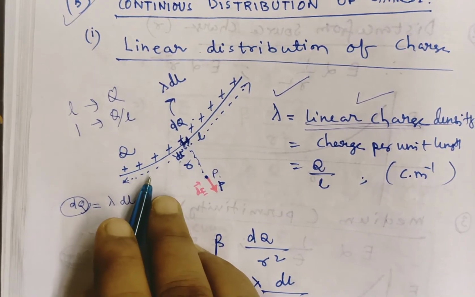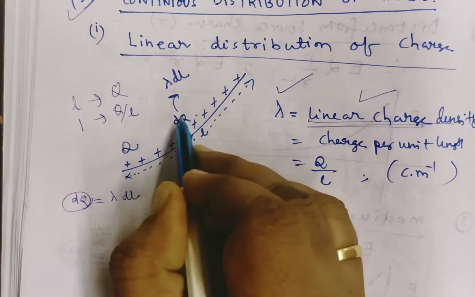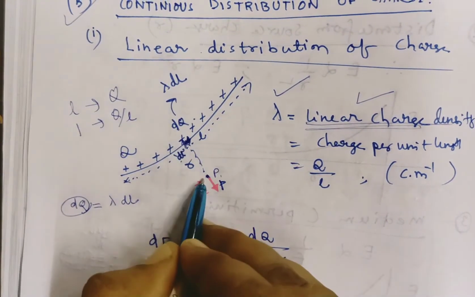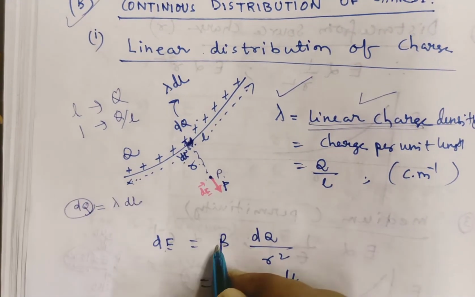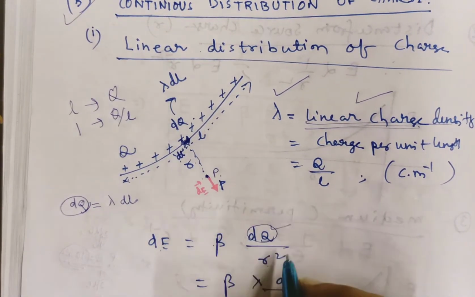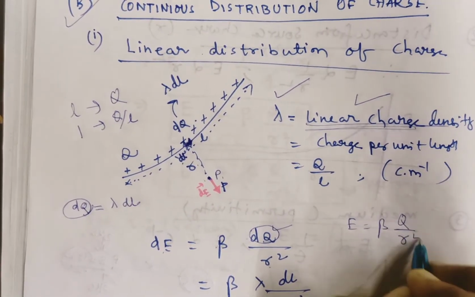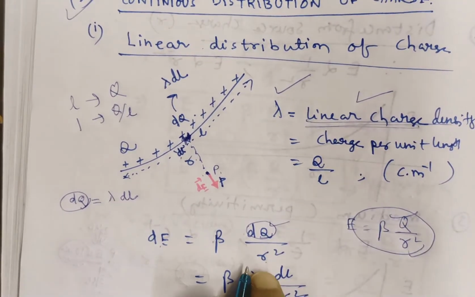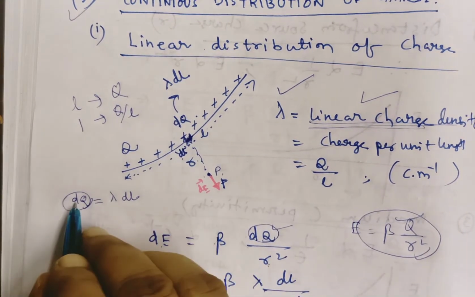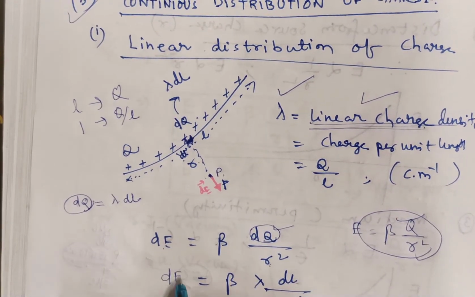While solving the problem, first you have to calculate the intensity due to the small charge distribution dq. So you assume that this is a point charge dq, and this is the distance r. What is the formula? Beta times the magnitude of the source charge, dq by r square. We have just derived this formula: intensity is equal to beta times magnitude of source charge by distance r square. Similarly here, the magnitude of source charge is dq and distance is r. Then you represent dq as lambda into dl. This is known as intensity dE.